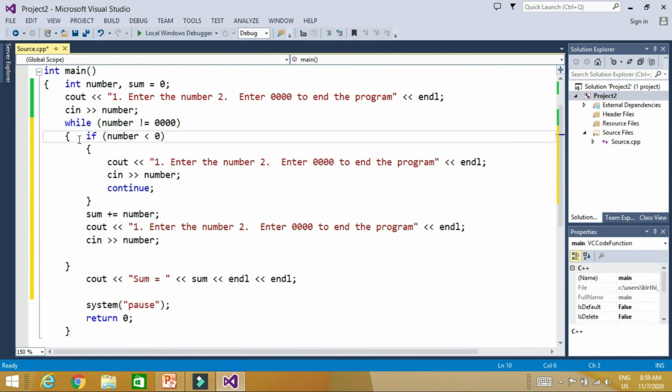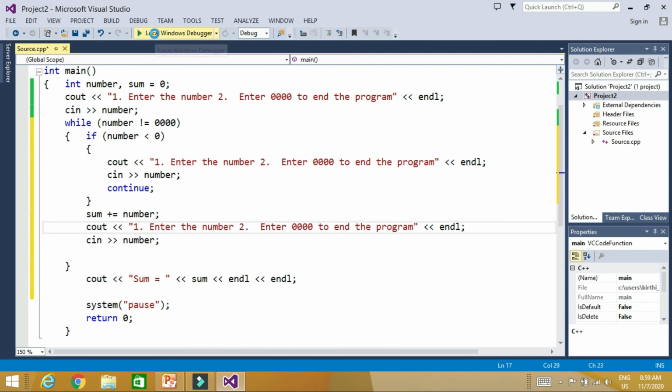If number is less than 0, the compiler will ask again to input the number and continue. Continue means now it will skip all the steps in the loop after the written continue. So it will not do sum once, it will ask. If number is greater than 0, it will not go inside the if control. Now it will add the sum to the number and then again ask for the input.